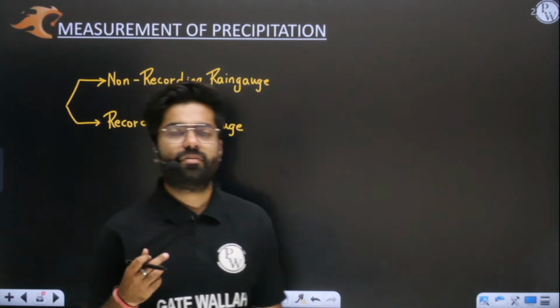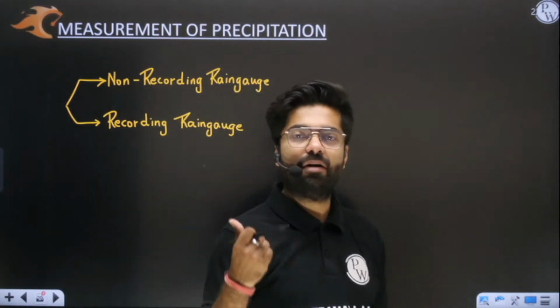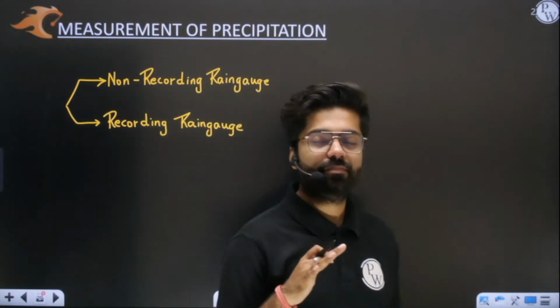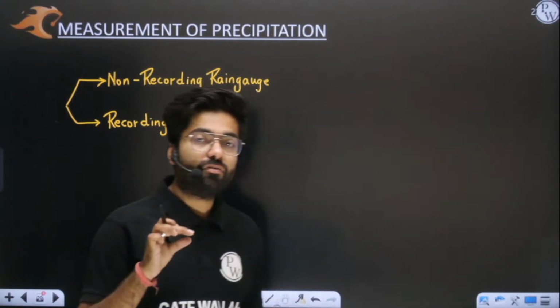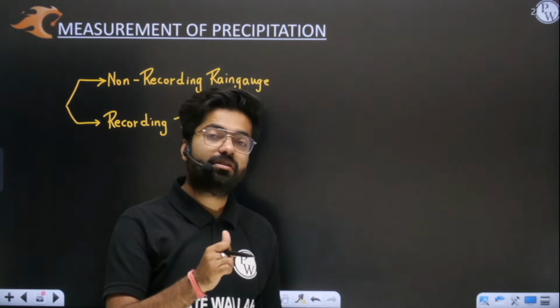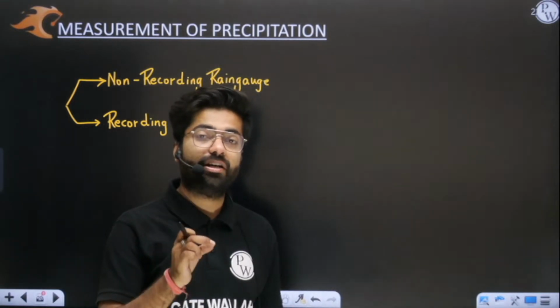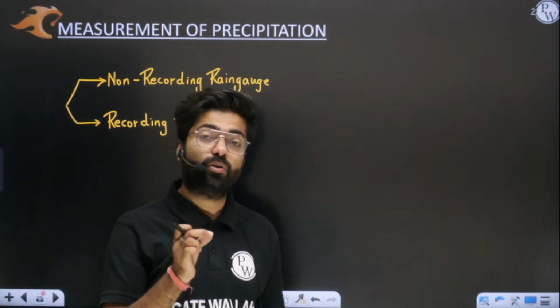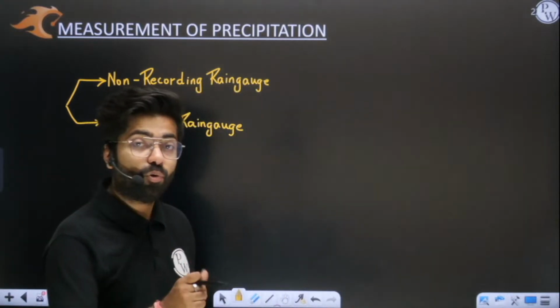See, rain gauge is simply measuring the amount of rainfall. Yes or no? Now, sir, the meaning of recording and non-recording is, if your rainfall data is measured with respect to time, temporal variation is there.